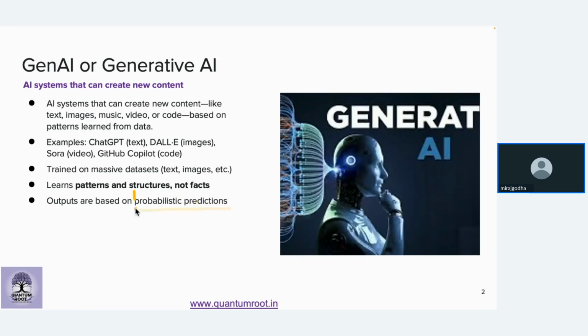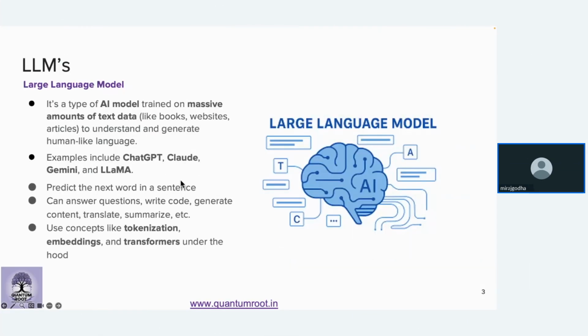It is not a DB which is looking up that India got independence in 1947 and getting that answer for you. These are models which do probabilistic prediction. So basically, as the name says, large language models are models trained on large text. That text could be in any language, might be English, French, or something else. But these are models trained on a lot of textual data, and that text could be coming from books, website articles, Wikipedia, and a number of things.